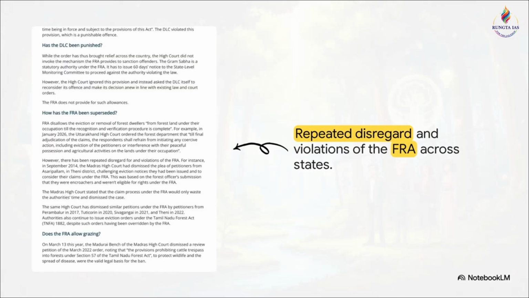And you know, this isn't just an isolated incident in Uttar Pradesh. It illustrates a massive, systemic disregard for the FRA across multiple states. According to the Act, evictions are strictly disallowed until the entire recognition and verification procedure is totally complete, which means all these premature eviction actions we see are completely illegal.